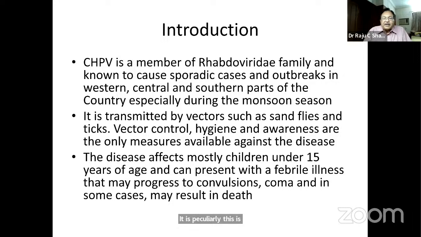The reason explained is that this virus is probably infecting many people, though cases are identified as sporadic or few outbreaks, but it must be like a flu illness or some other non-specific illness. It must be infecting many people in that area and they develop immunity. Because of that, when they are more than 15 years, they have developed immunity and are not getting the disease.